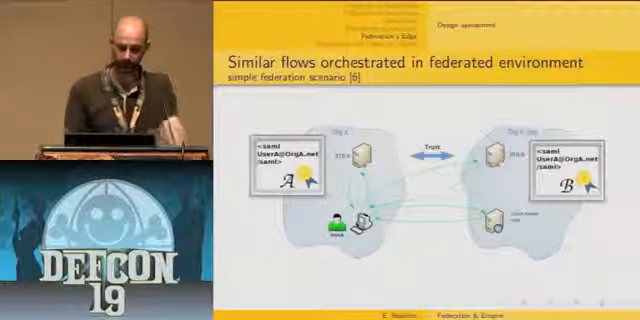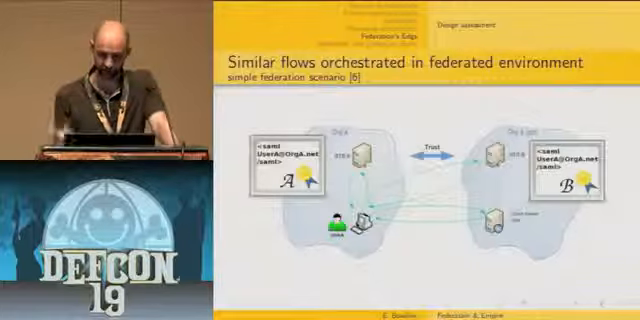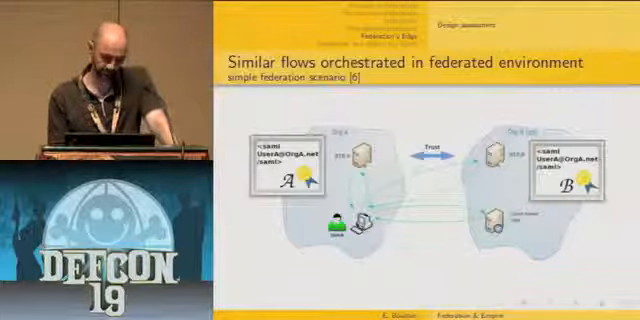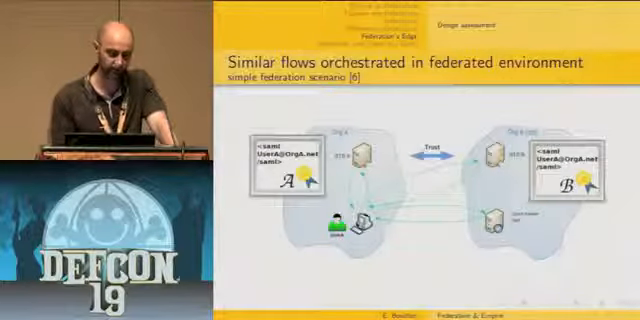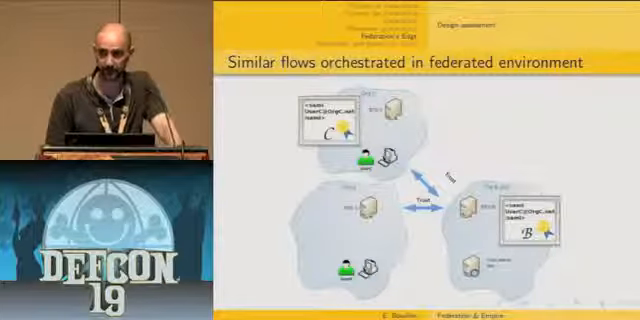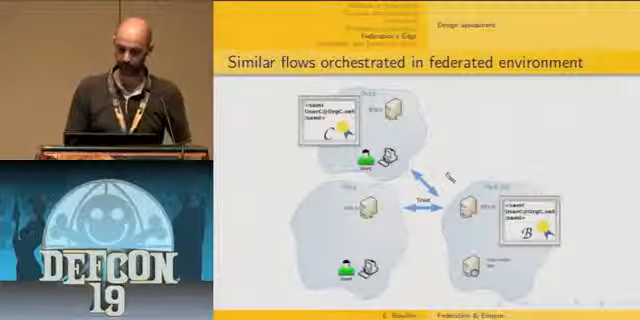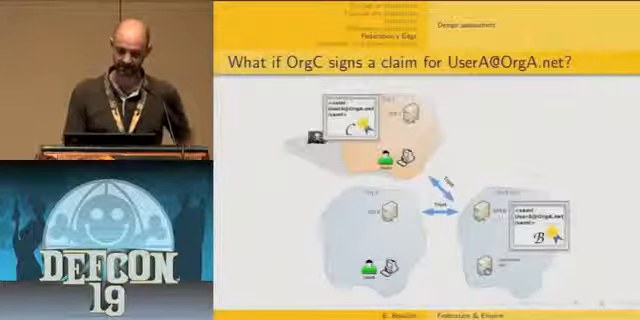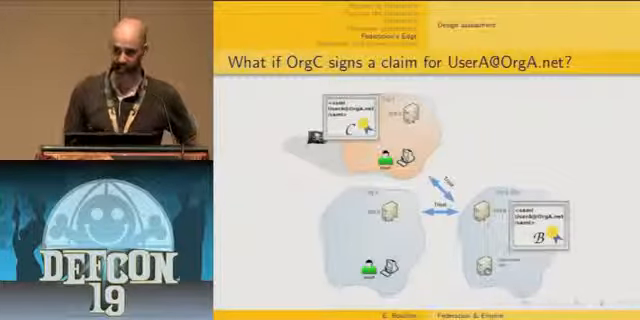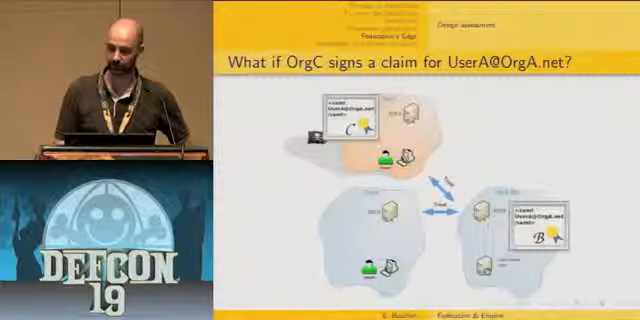So here is a very simple deployment scenario. You have one organization which tries to access another organization's application, and the access control is based, for instance, on the user's email address. Typically, what happens in real life is that you have several domains: organization B has several customers accessing its application. So now the question is, what if one of the organizations gets either malicious or compromised? Typically, what if organization C signs a claim for a user of organization B?